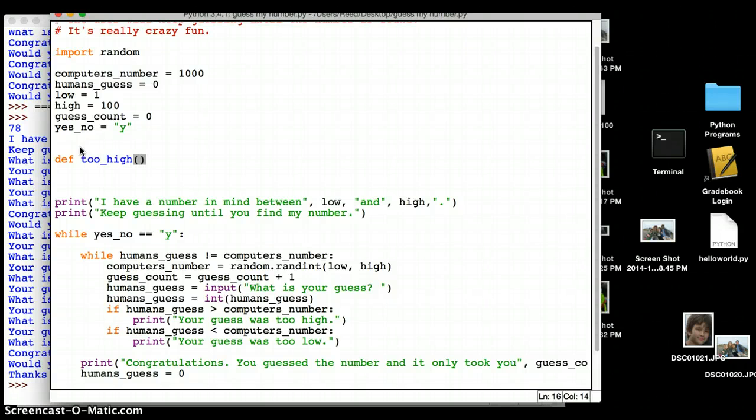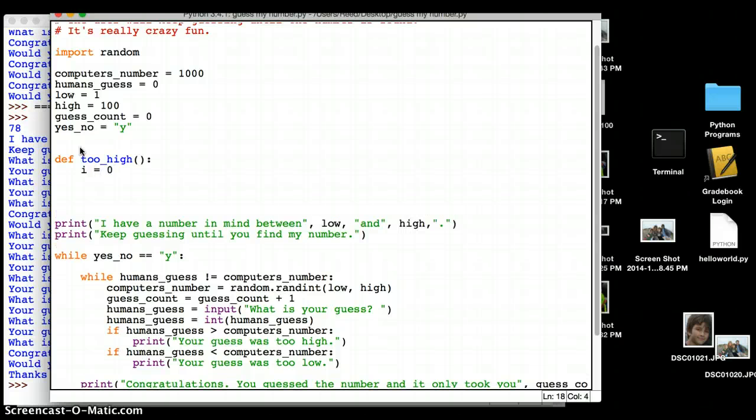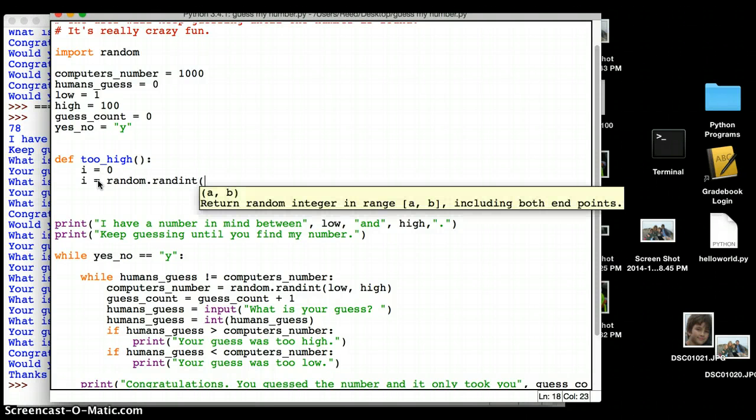too high, okay? And so I'm going to create a function called too high, and the way it's going to work is it is going to have a number, which is just going to be a random number, i equals 0. And you use i when you are using a number that isn't going to have a value for very long. So this variable here is only going to be within this function. So now I'm going to assign i to something. i equals random rand int, and I'm going to say 1 to 5.